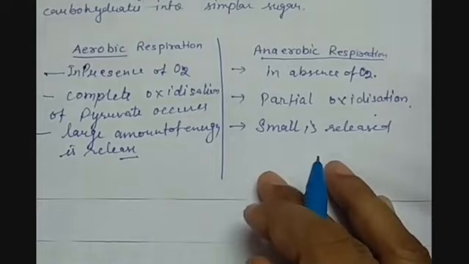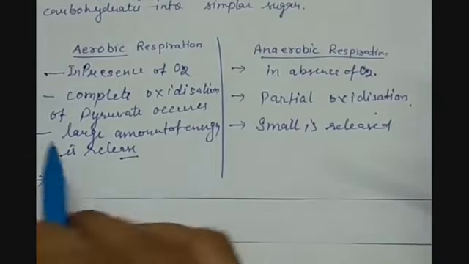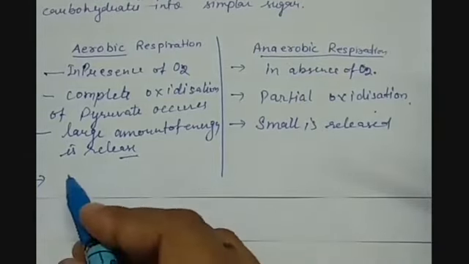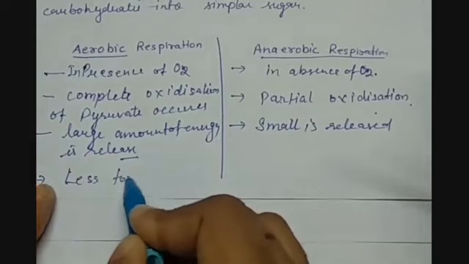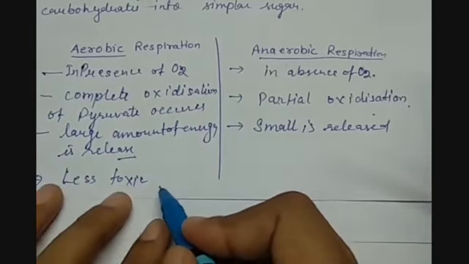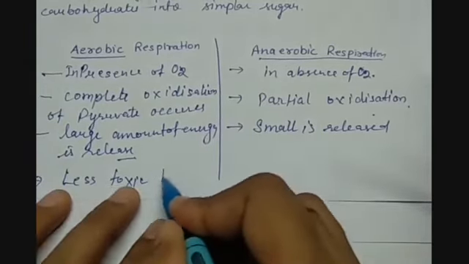If we talk about the byproducts formed, then in aerobic respiration, if complete oxidation is occurring, less toxic or very less harmful byproducts are formed. But here, as we know, ethanol or lactic acid are the byproducts which are more toxic.